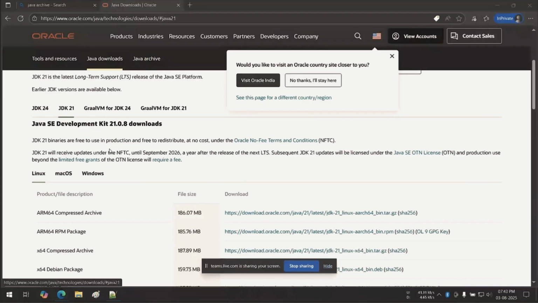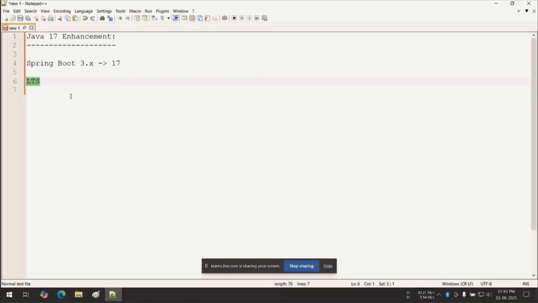So what is the situation? Java 17 updates we are not getting. But the latest Java 17 version that we have is very good, good enough. In Spring Boot 3, the minimum version was 17.